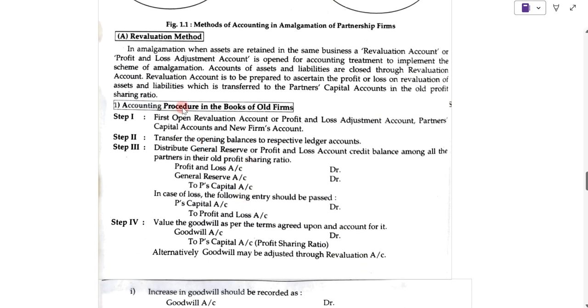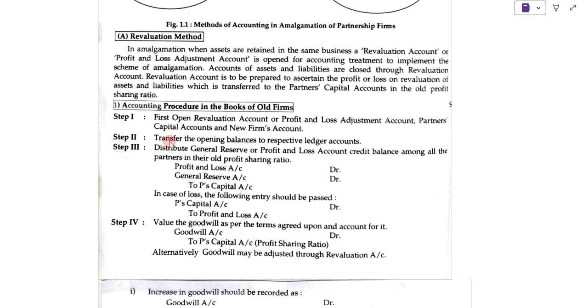Now there are accounting procedures to be followed in the books of old firm while we are using revaluation method. So first step is, first open revaluation account or profit and loss adjustment account, partners capital account and new firm's account.